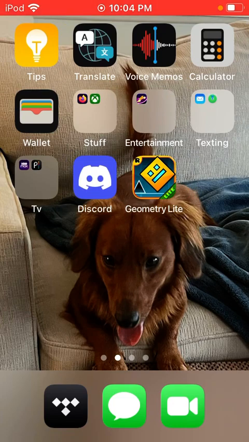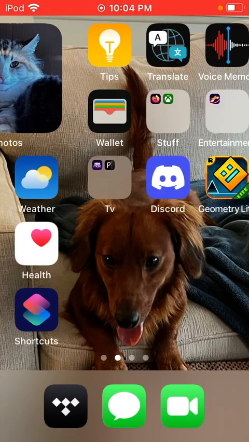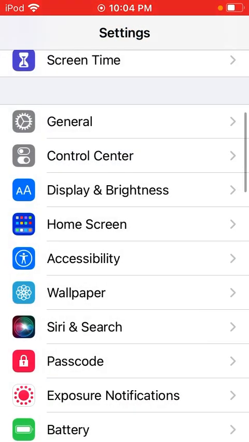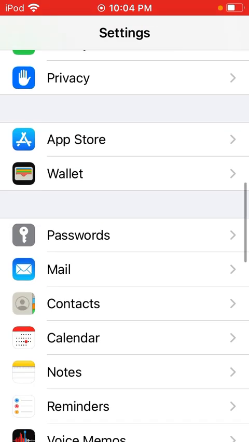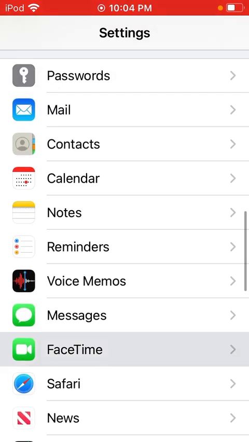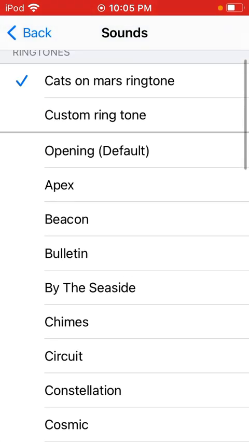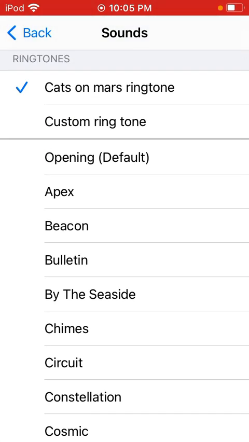Today I'm going to be showing you how to get a custom ringtone. So, as you can see, if I go through my settings through FaceTime and click notifications and banners, it shows this right here, custom ringtone and Cats on Mars ringtone. See that? It's not like one of these.